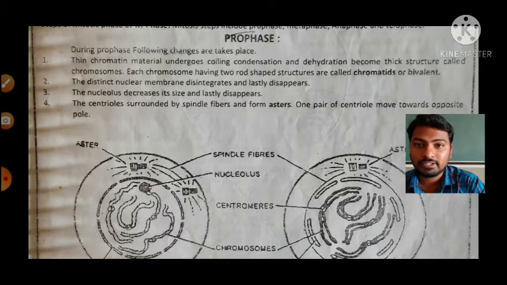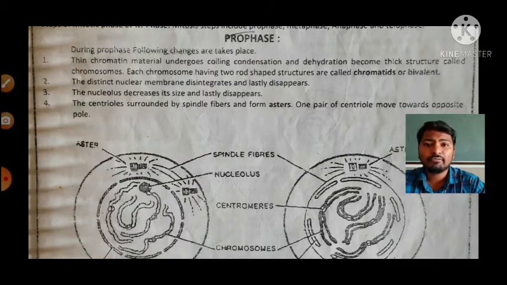In the prophase stage, these chromatids are called bivalents. Why are they called bivalents? Because each chromosome has two chromatids at the centromere. That's why this structure is called bivalent, or a bivalent chromosome. We can also refer to it as a bivalent chromosome. This is the first change which happens during the prophase.